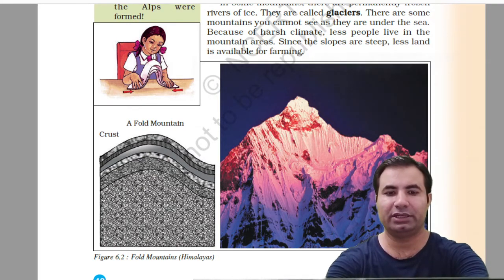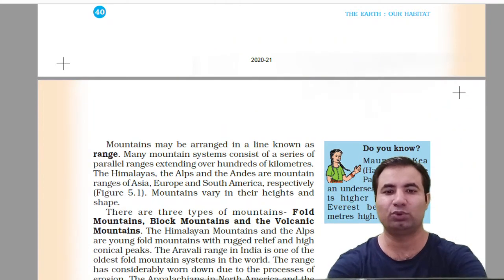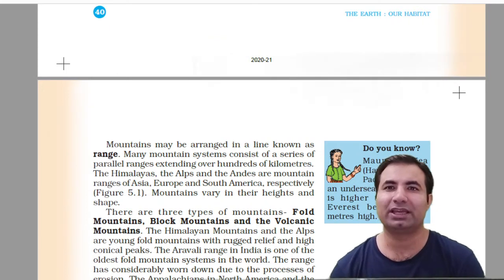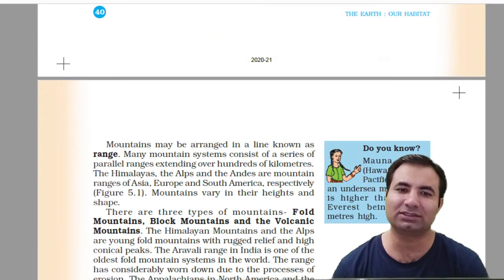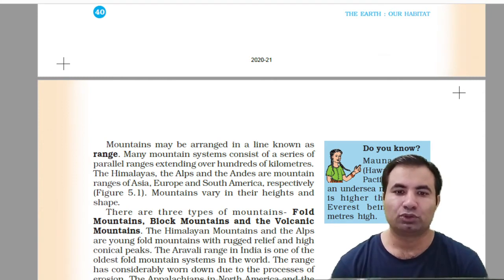So we can see that these are the fold mountains, which are folded out of the earth's surface. Mountains may be arranged in a line. When there are many mountains, we call it a range of mountains. Many mountain systems consist of a series of parallel ranges extended over hundreds of kilometers. The Himalayas, the Alps and the Andes are mountain ranges of Asia, Europe and South America respectively.